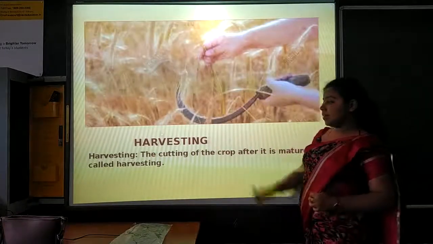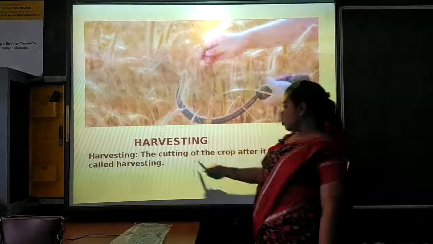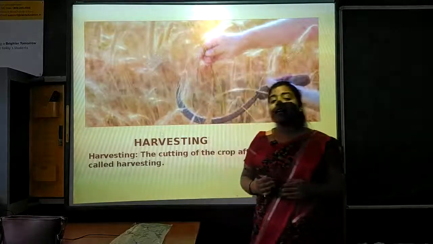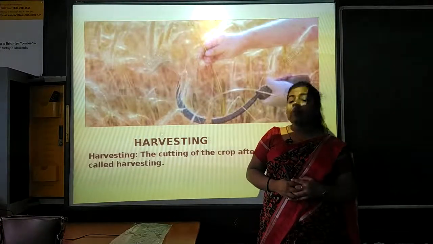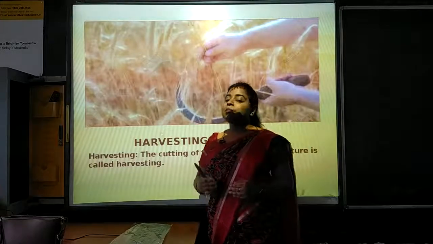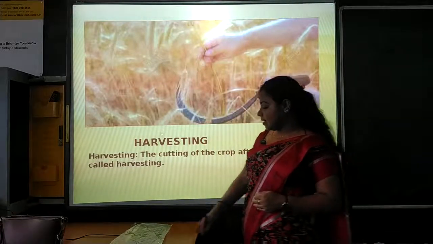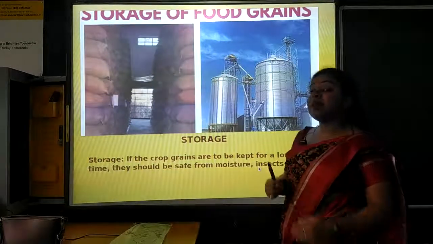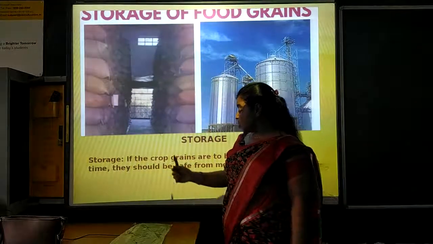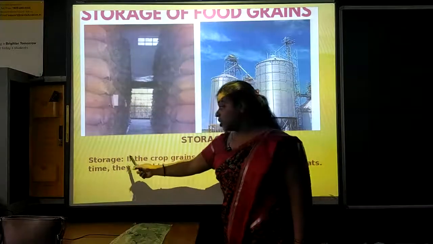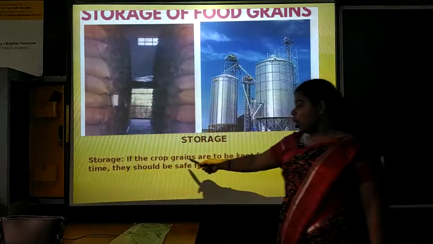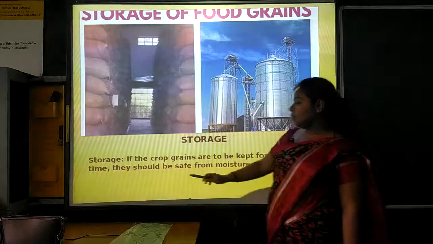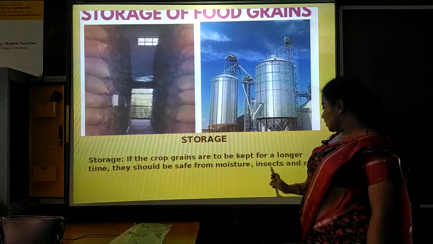Next up is harvesting. Harvesting, the cutting of the crop after it is mature, is called harvesting. Harvesting means cutting of the crop when it gets mature. That practice is called harvesting. Next is storage, and the final and very important stage of basic crop production and management is storage. If the crop grains are to be kept for a longer time, they should be saved from moisture, insects and rats.